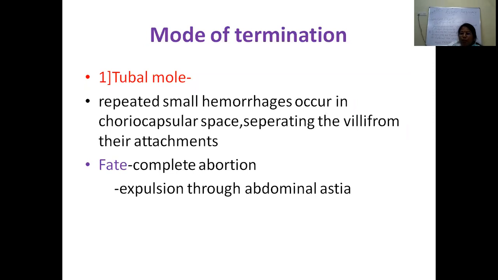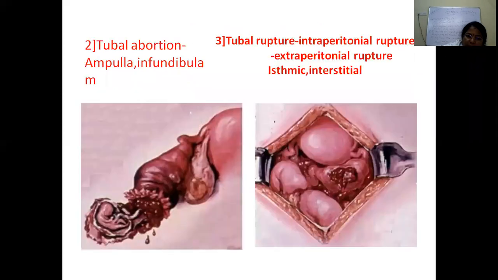Repeated small hemorrhages occur in the choriocapsular space, separating the villi from their attachment. The villi are separated from the attachment, and there can be formation of a small tubal mole which gets completely aborted. Usually this is expelled through the abdominal ostium, but this happens very rarely. Or it can be a tubal abortion, and usually this happens in the ampulla and infundibulum, when the pregnancy is lodged in the ampullary end or the infundibular end.